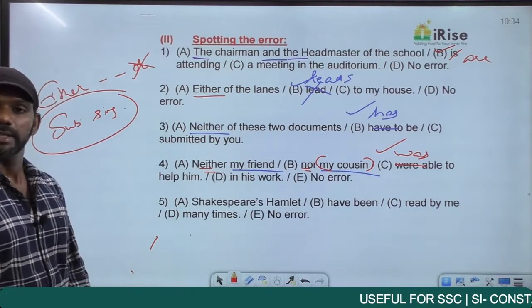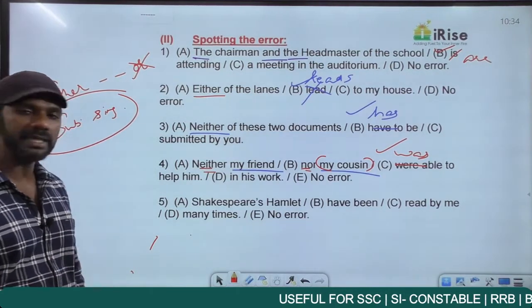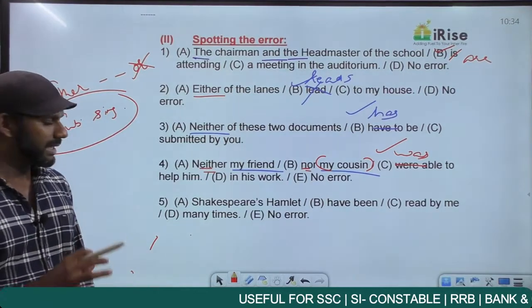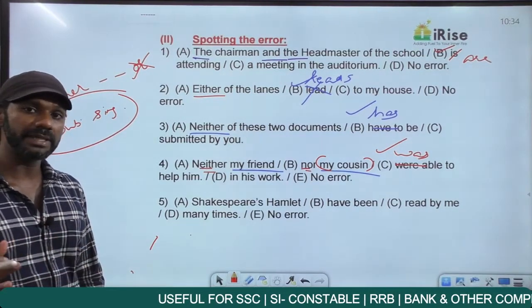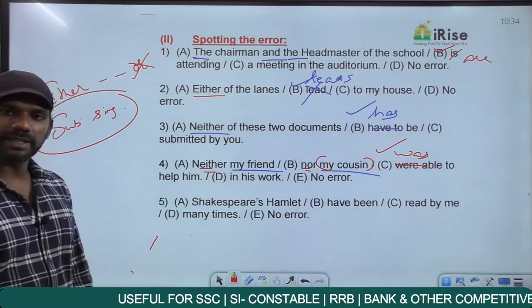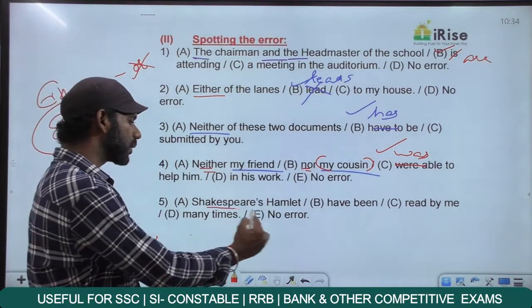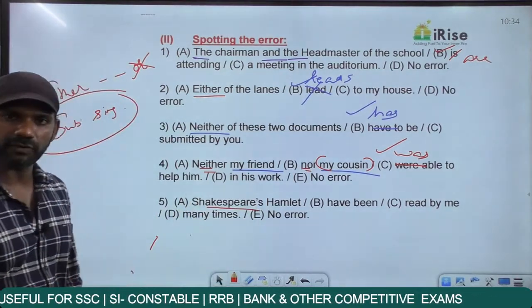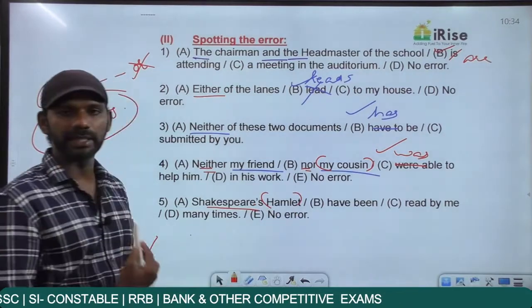Come on, next one. Shakespeare's Hamlet have been read by me many times. Now first we need to identify the subject in the sentence because the verb depends on the subject. Shakespeare's Hamlet: Shakespeare cannot be taken as a noun here because of the apostrophe. Shakespeare's Hamlet is the noun here.